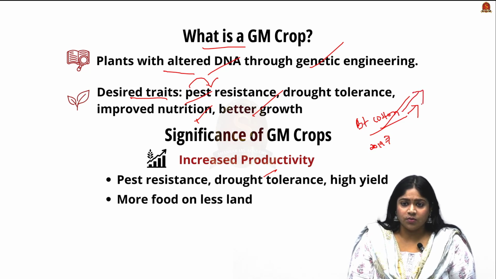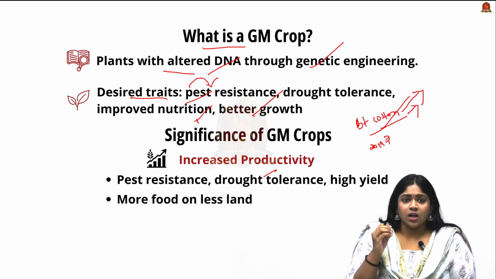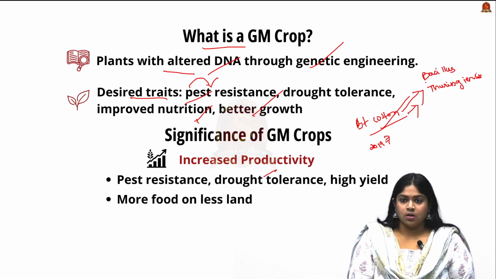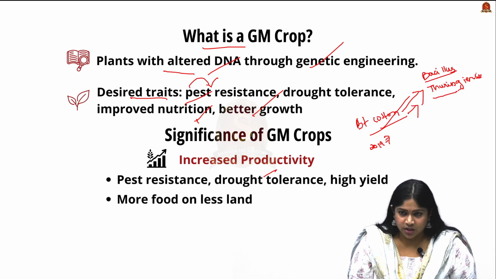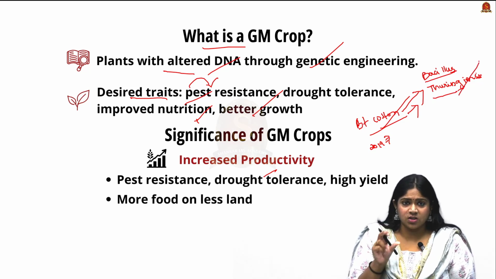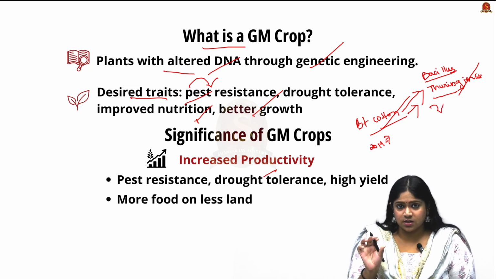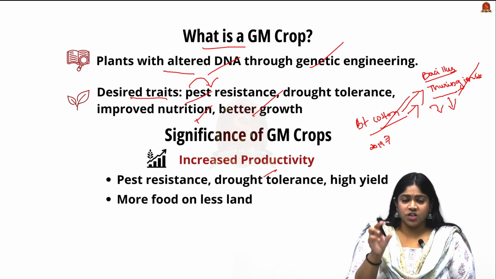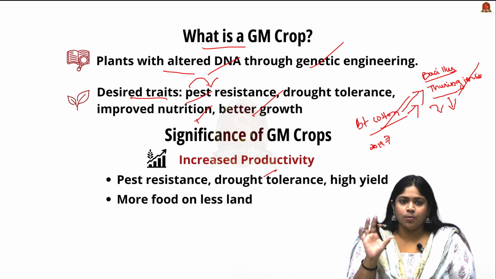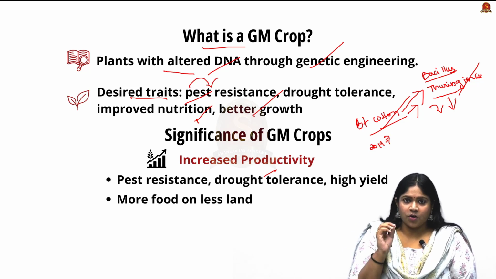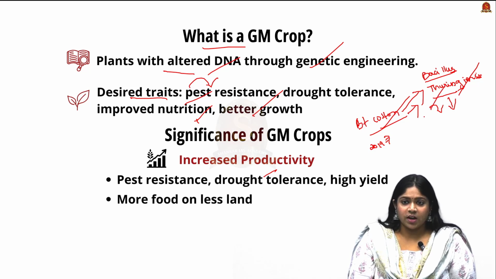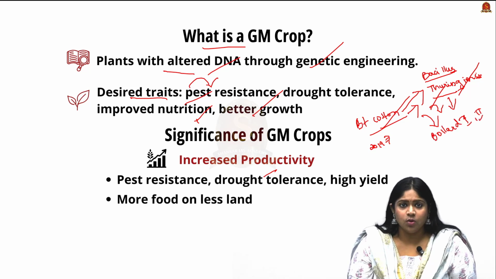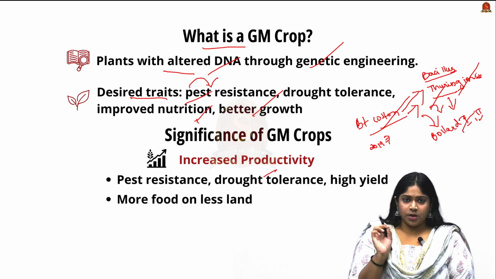Looking into the varieties, they involve the gene from the bacterium called Bacillus thuringiensis. This is the gene which has been used here, and BT cotton is a pest resistant cotton. This gene is used particularly to resist a pest called the bollworm or pink bollworm. The varieties of this crop are Bollgard 1 and Bollgard 2, and this was a question in one of the UPSC prelims.